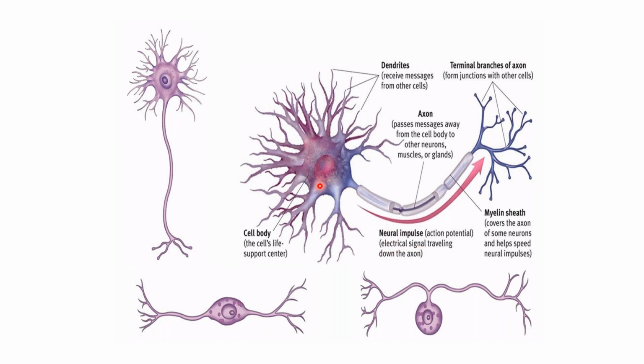So electrical signaling will be transmitted from the axon, and this is converted into an impulse by the action potential, and then the message will come back, and the body will react to whatever message it has received. So this is the bipolar neuron and this is the pseudo-unipolar neuron.